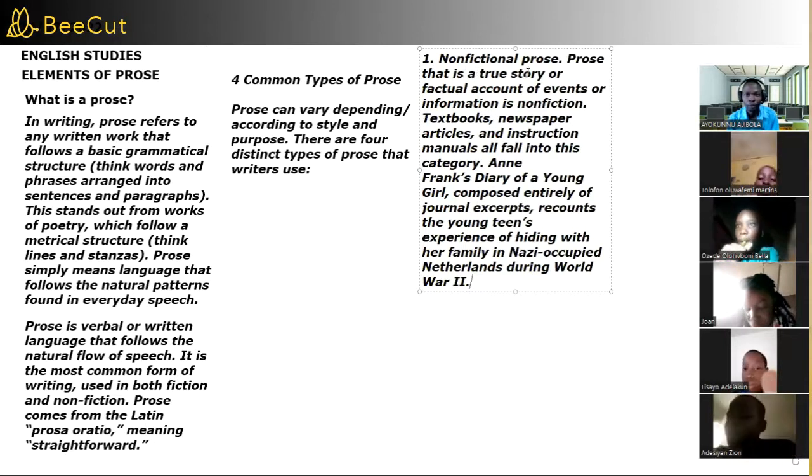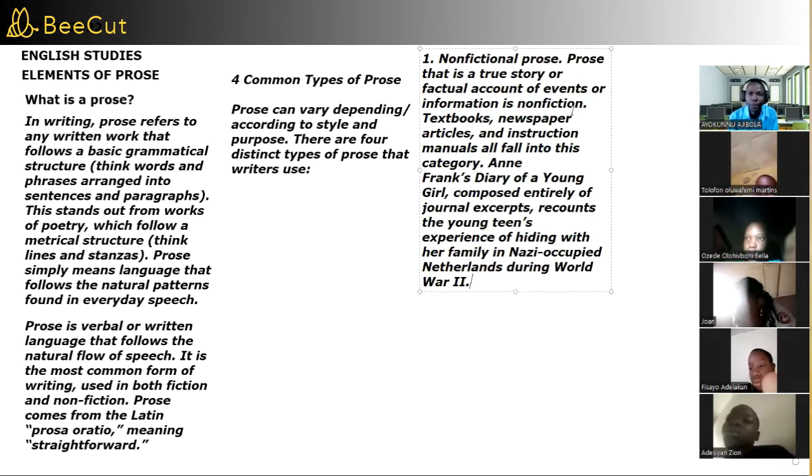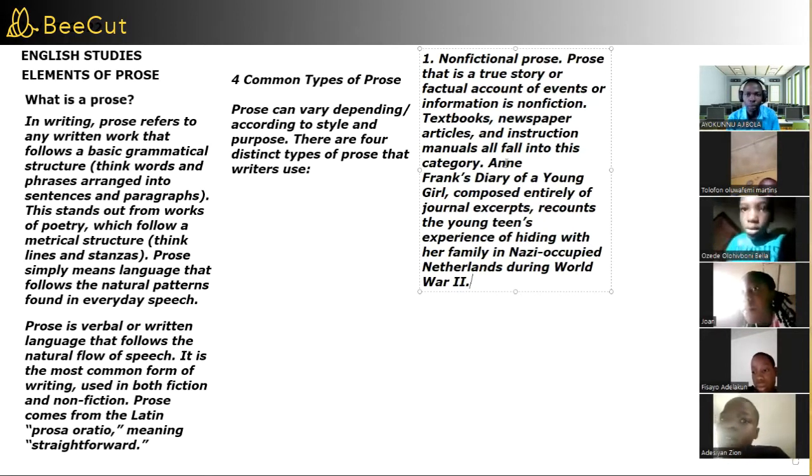So we talked about non-fictional prose now. Prose that is a true story or factual events or information is non-fictional. It is not what you just think about and bring up; it is what actually happened. Textbooks, newspapers, articles, and instruction manuals all fall into this category.